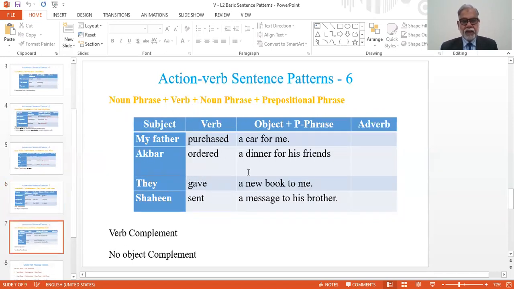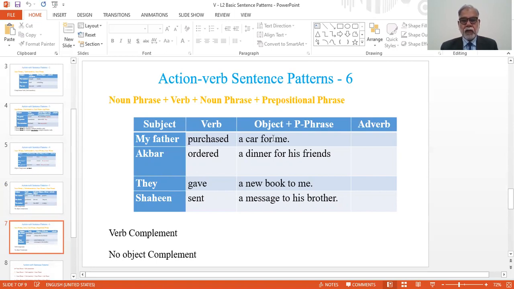Next pattern, noun phrase, verb, noun phrase, prepositional phrase. This pattern is different from the previous one in the case that direct object is in the first position and prepositional object or the object of the preposition is at the second position.